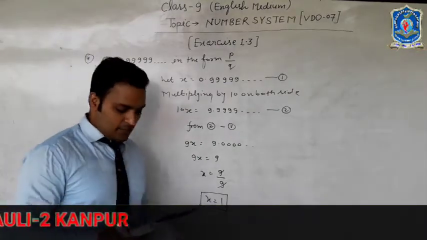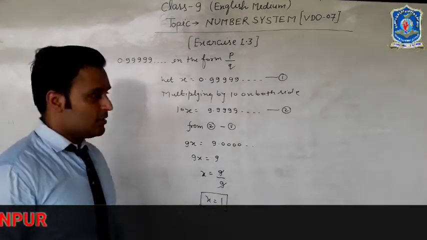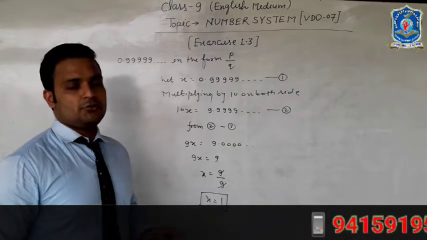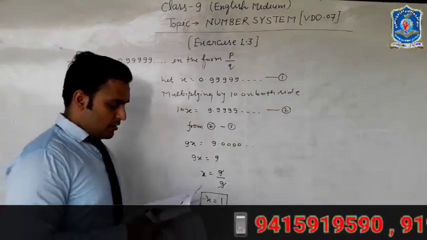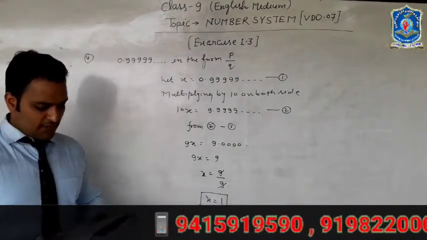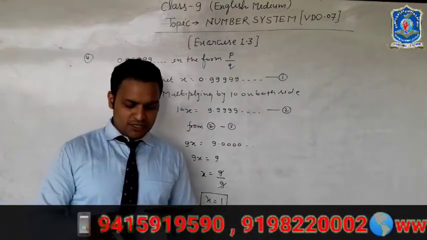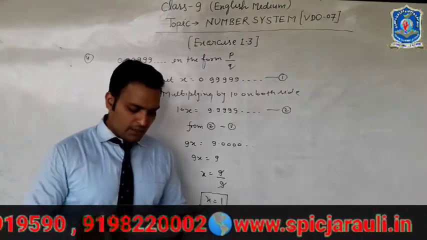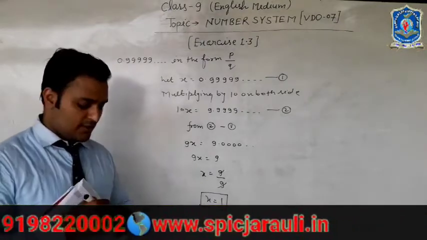Now I am telling you question number 5. You have to solve this question in your fair copy. If you have any problem or issue, you can contact me on WhatsApp. Question number 5 is: what can be the maximum number of digits in the repeating block of digits in the decimal expression of 1 by 17? Perform the division to check your answer.